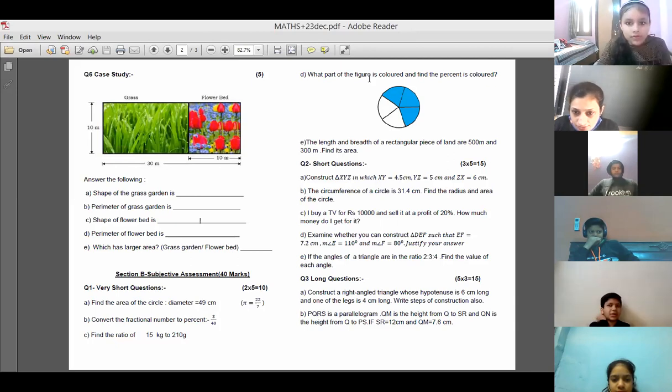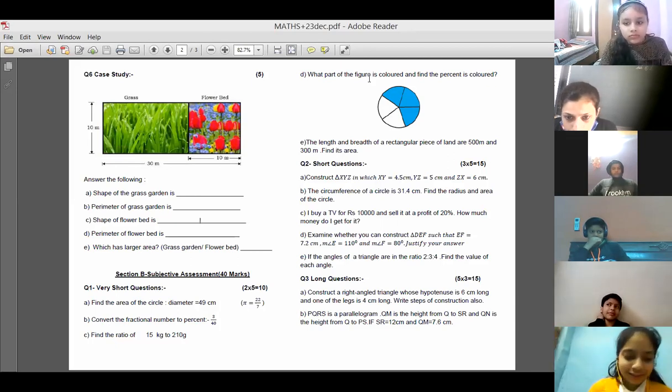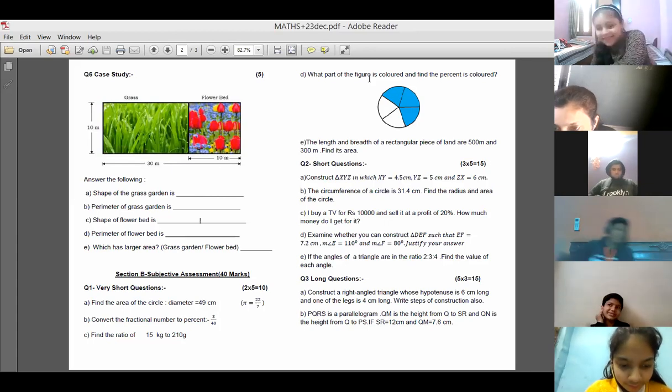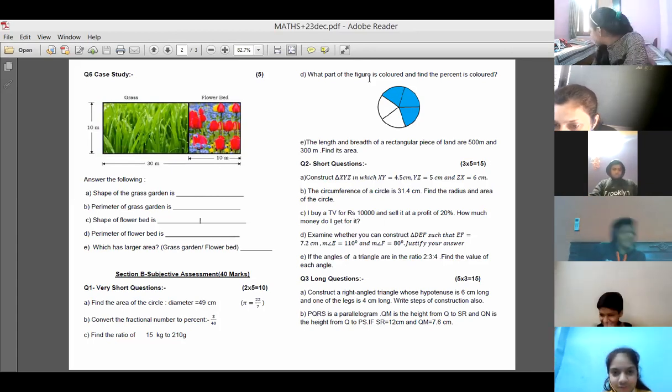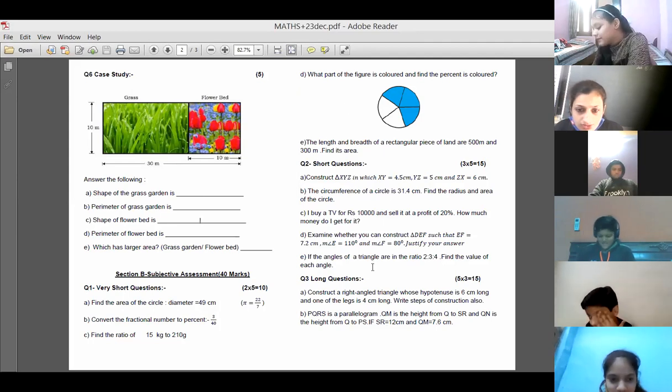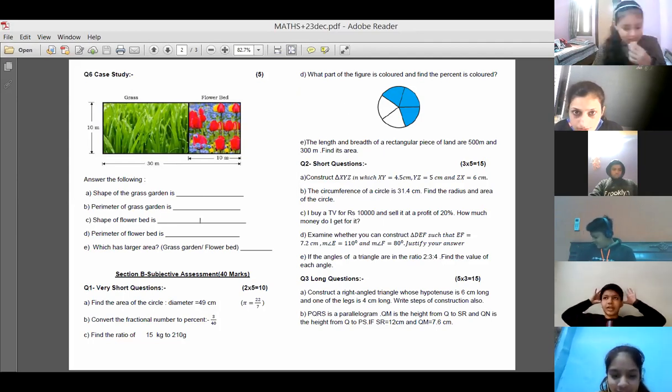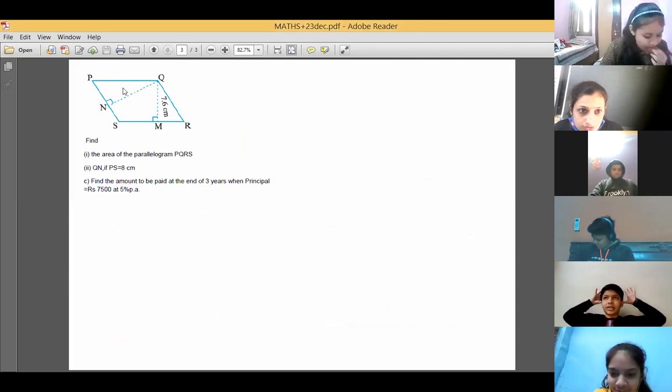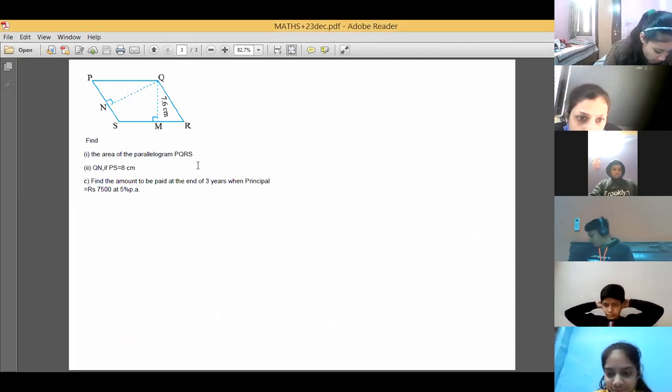That's correct. Now, long question B part. PQRS is a parallelogram and QM is the height from Q to SR and QN is the height from Q to PS. SR and QM are given in this. So what is the area of the parallelogram here? Base into height.